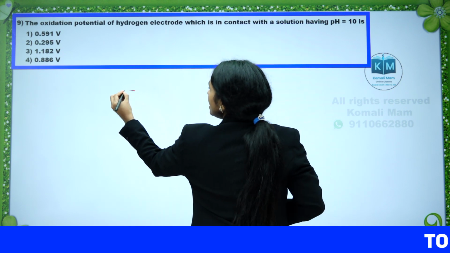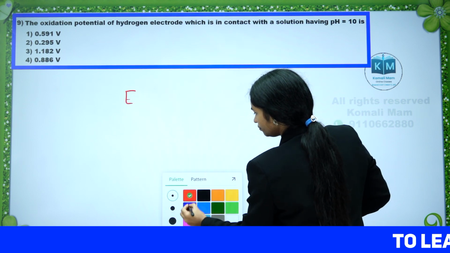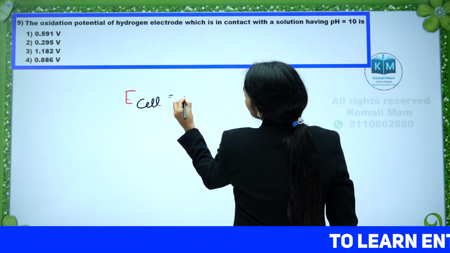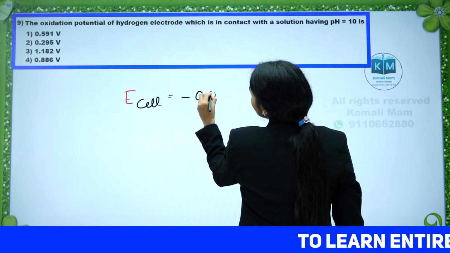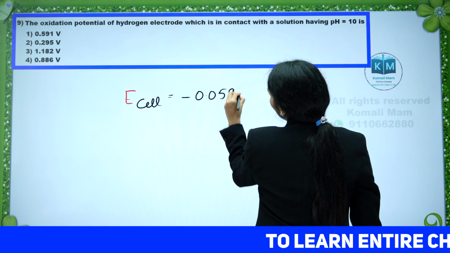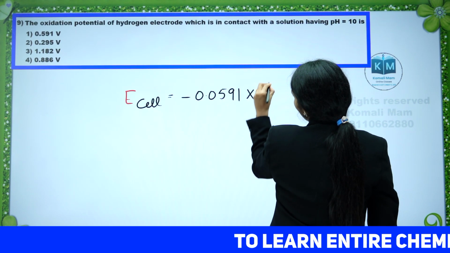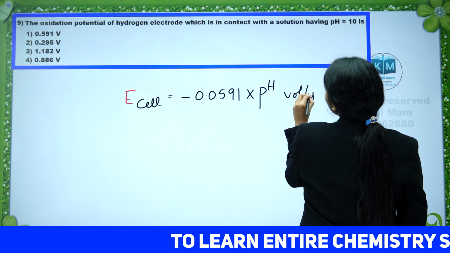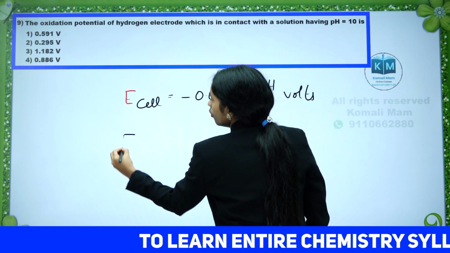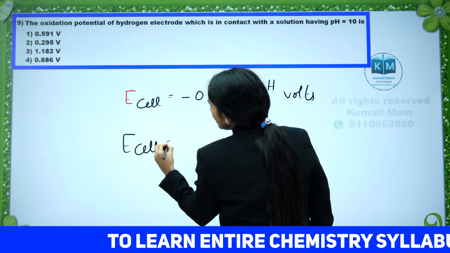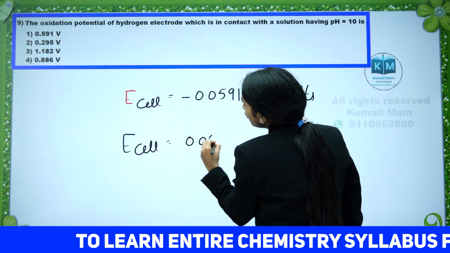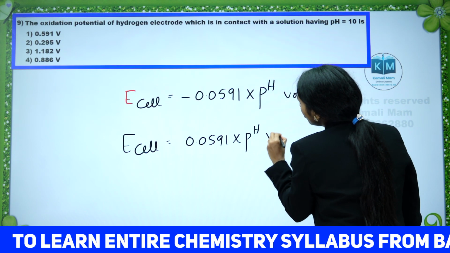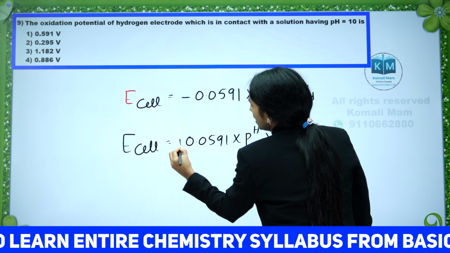That is, E cell is equal to minus 0.0591 into pH. Okay, you get E cell in volts. Directly substitute pH. We have one more formula. E cell is equal to 0.0591 into pH in volts. So the difference between these is plus.